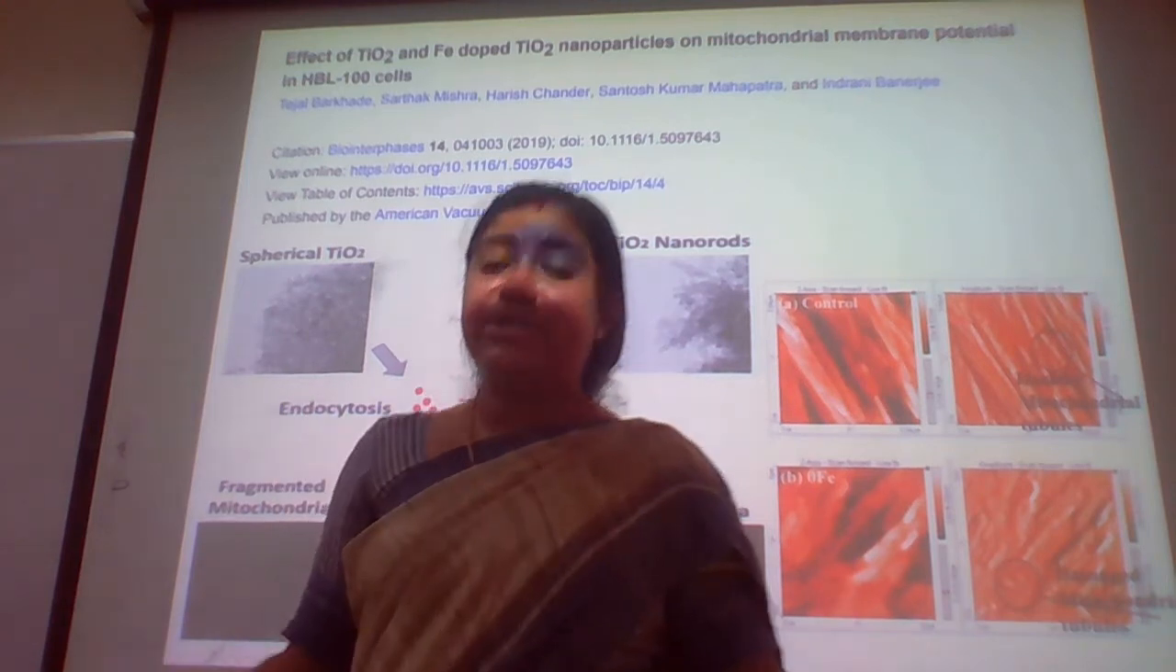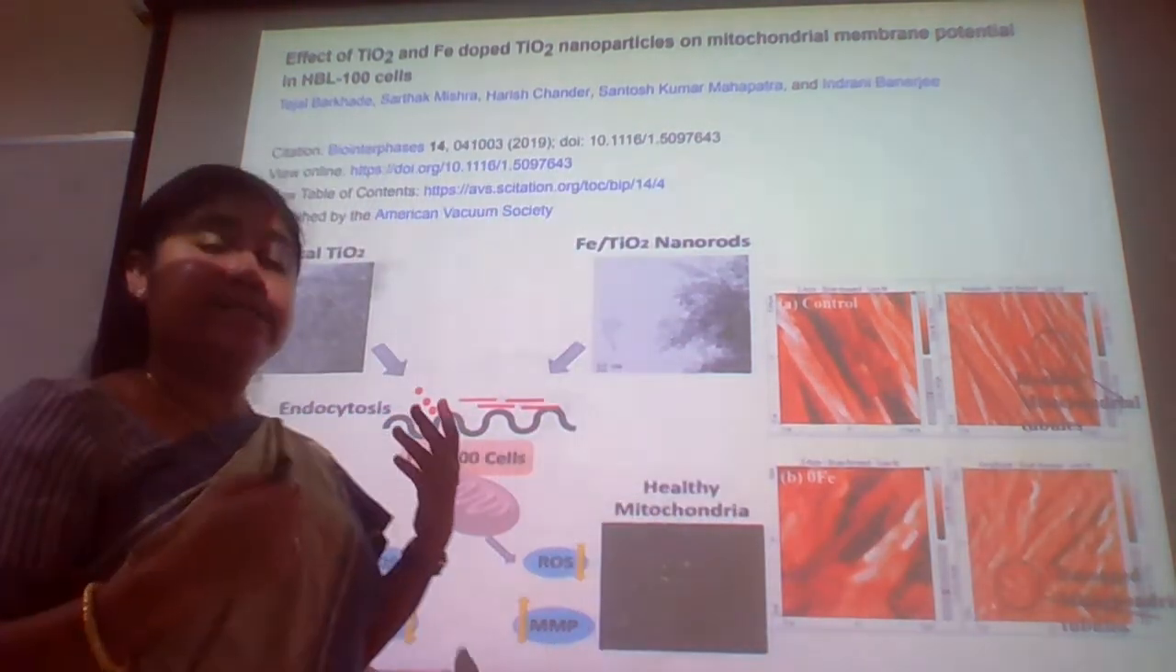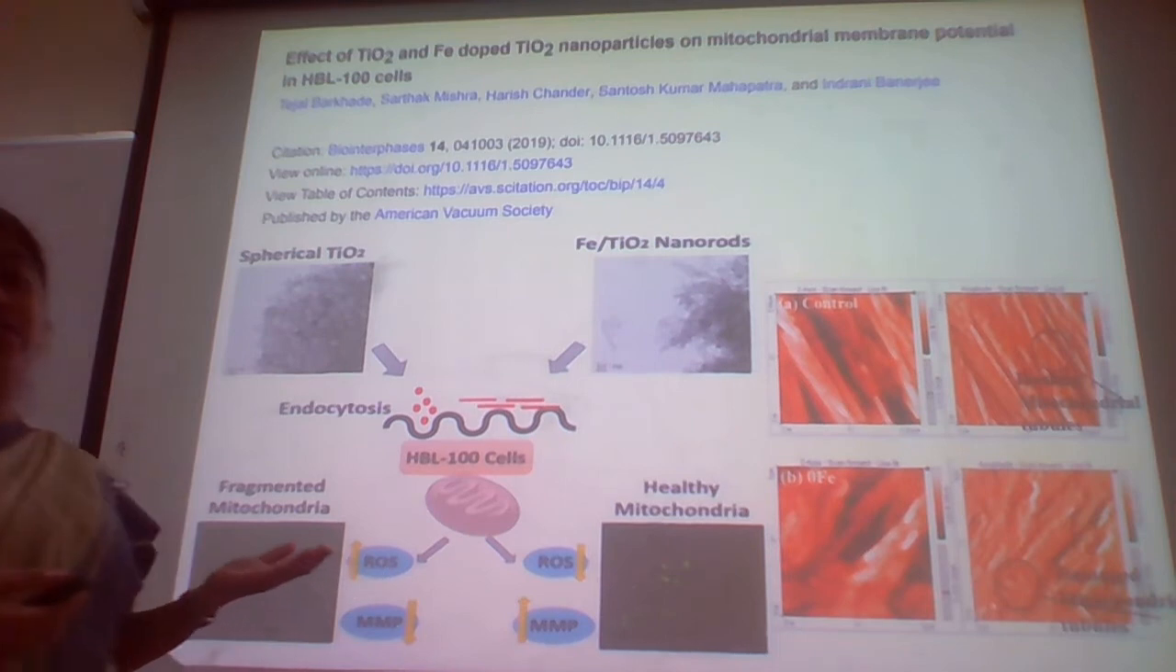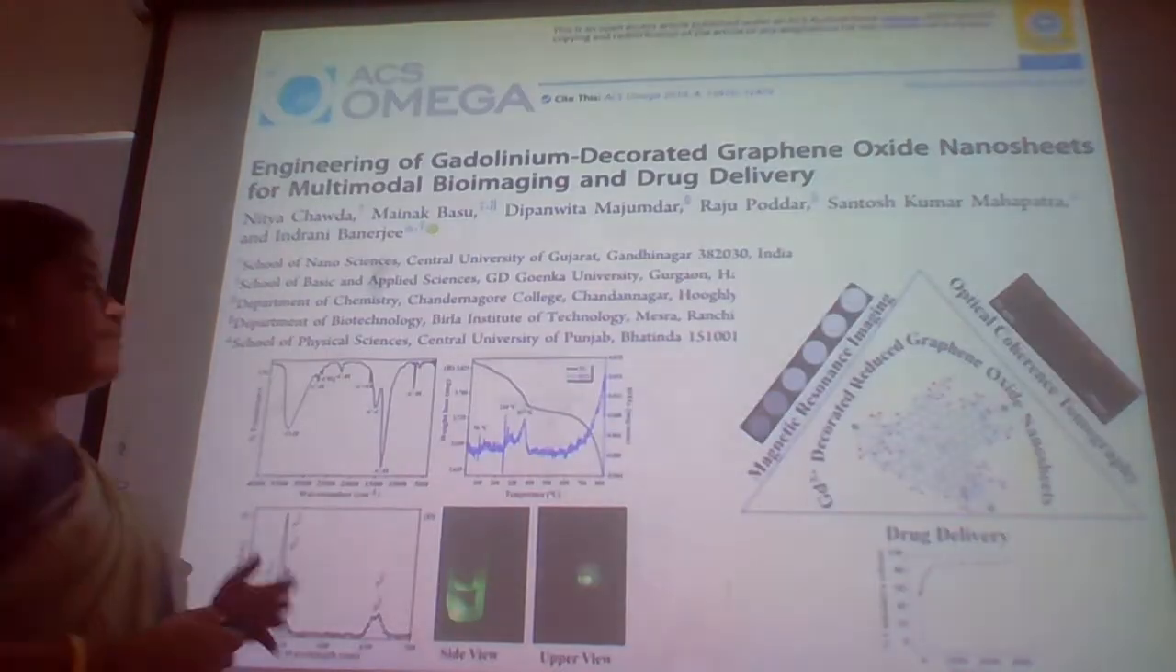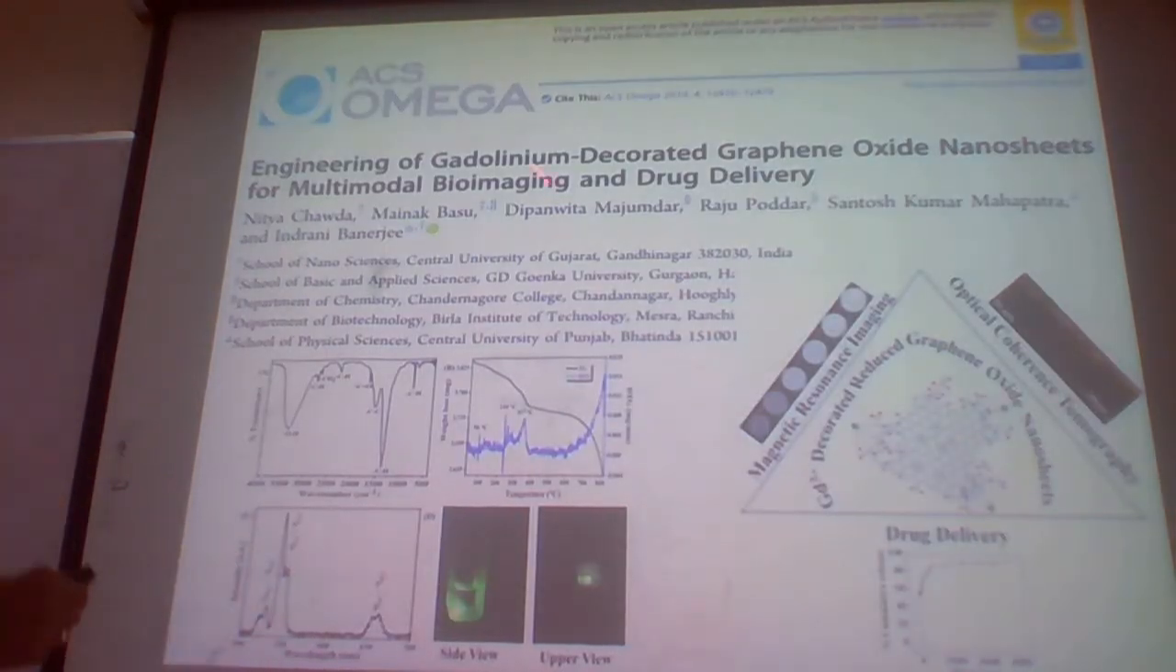However, the functionality of TiO2 sustains even if we use it in our daily life. Now coming to the next part, that has been again a very recent publication that my students have come up with. This is engineering of gadolinium decorated graphene oxide nanosheets for multimodal imaging.